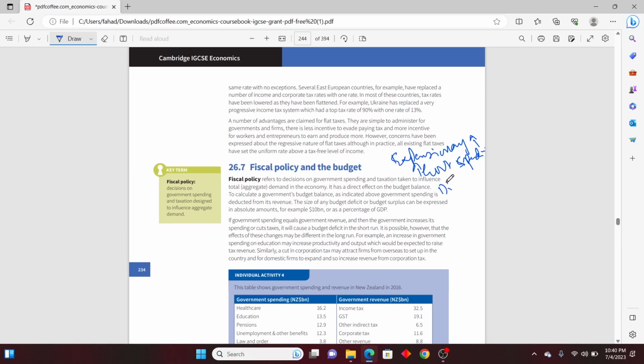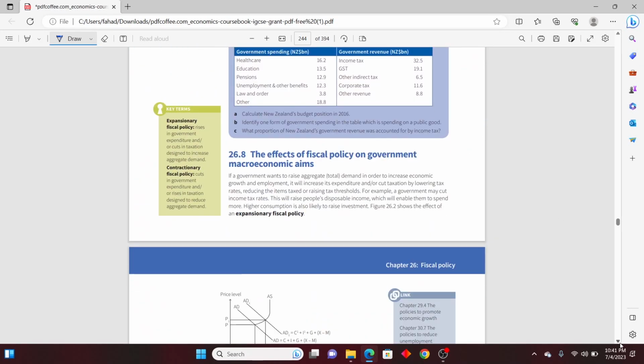And the government will reduce direct tax so that people will have more money to spend in the market. But if it is a contractionary policy, the government wants people to spend less. So they will reduce government spending and increase direct taxes. In Pakistan at this stage, a contractionary policy is being followed. These are the most important things you have to read from this.